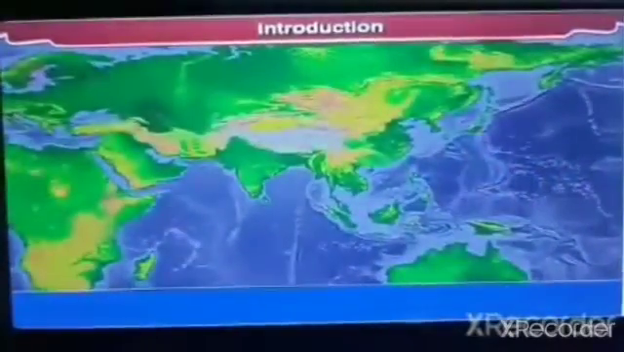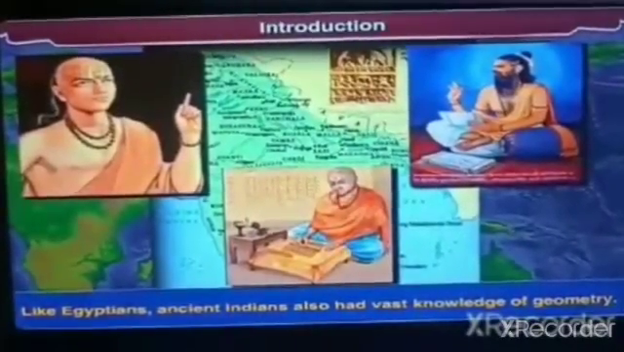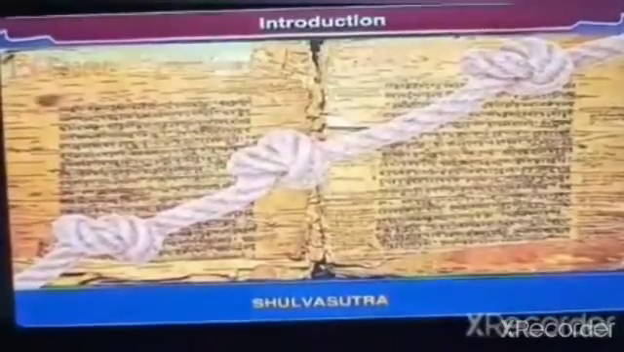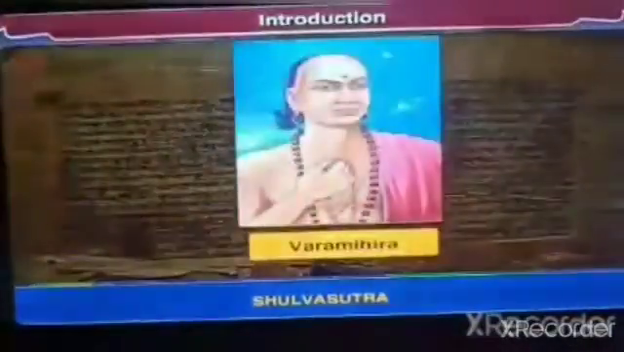Like Egyptians, ancient Indians also had vast knowledge of geometry. The treatise Shulva Sutra mentions the method of calculating distances using ropes as well as constructing different shapes. In the later years, mathematicians like Aryabhata, Varahamihira, Brahmagupta, Bhaskaracharya have contributed tremendously in the field of mathematics.